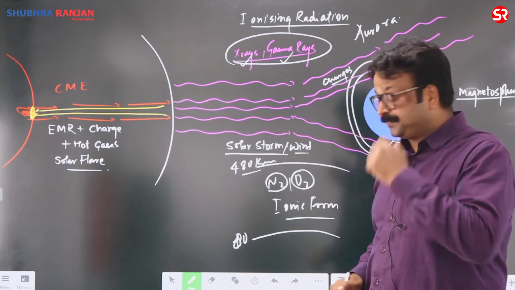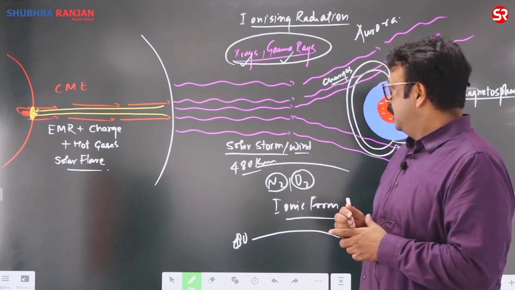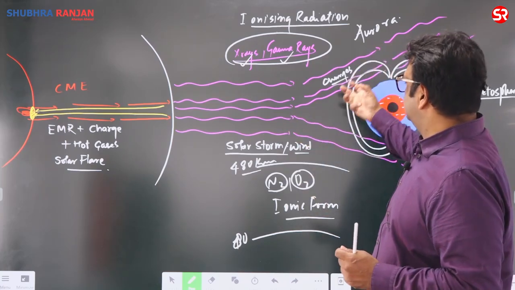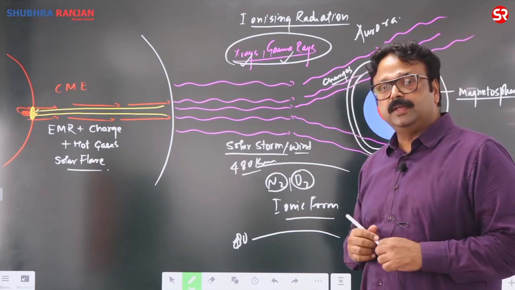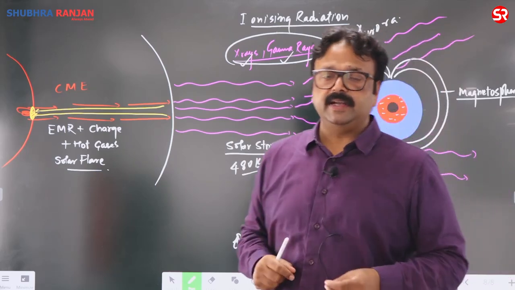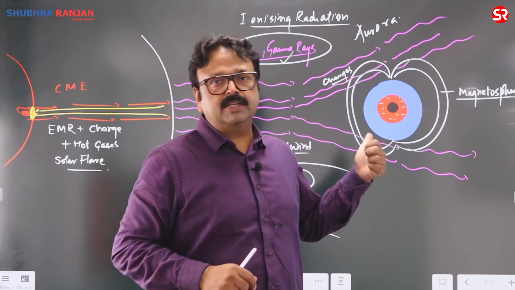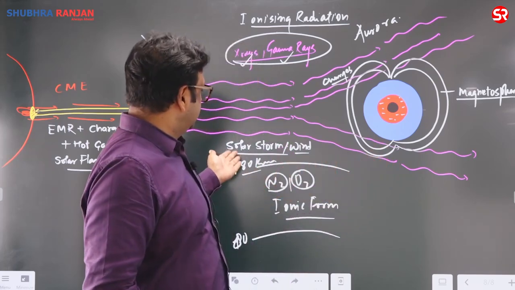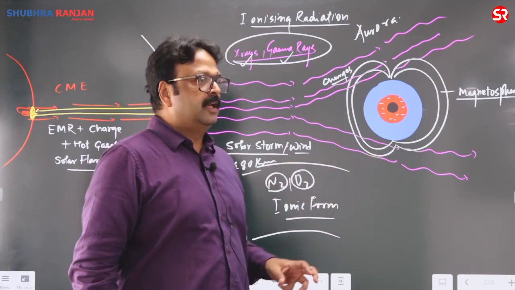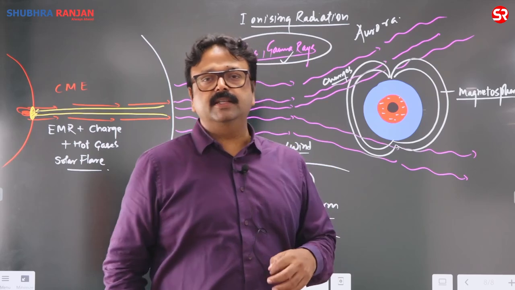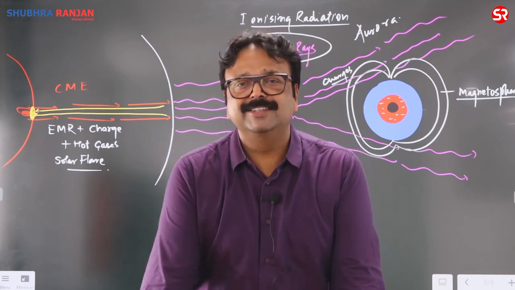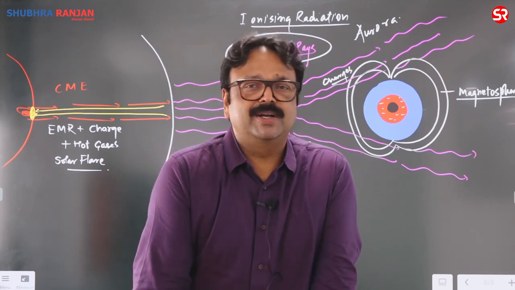It is already ionized. When solar storms reach the ionosphere, there is charge-charge interaction between the ionosphere charges and the solar storm charges. Due to that interaction, a spark is generated, and this spark is called aurora.